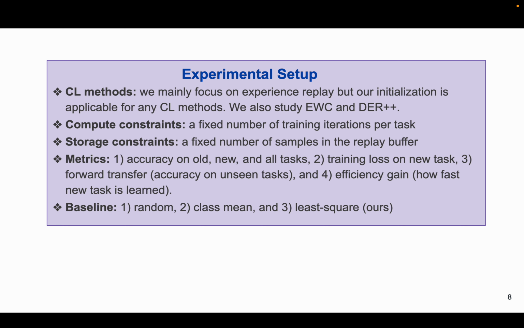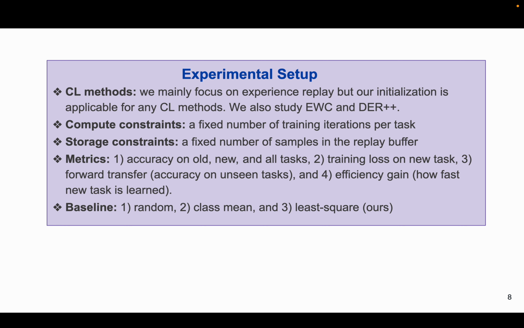While our focus is on replay-based methods, our weight initialization is method agnostic and can be integrated with any continual learning approach. We also evaluate methods like elastic weight consolidation and dark experience replay. To simulate real-world constraints, we fix the number of training iterations and limit storage with a fixed size replay buffer. This buffer follows a class balance sampling policy by storing an equal number of randomly selected samples per class. We evaluate models on new, old, and all tasks. We also report forward transfer and adaptation speed.